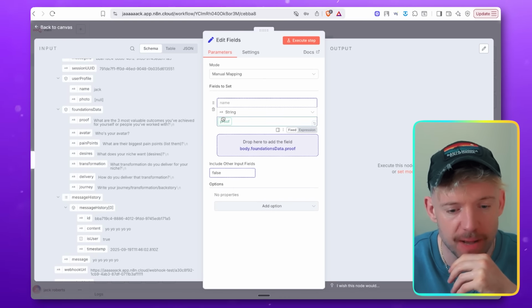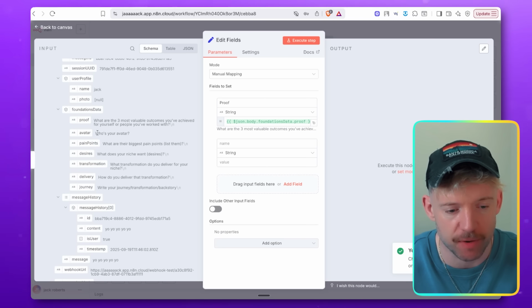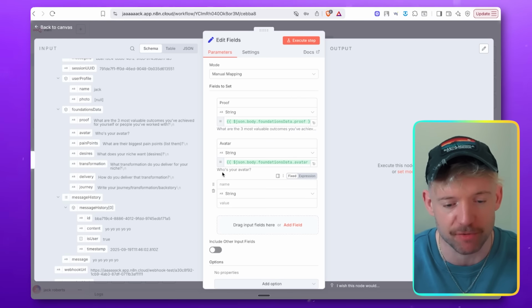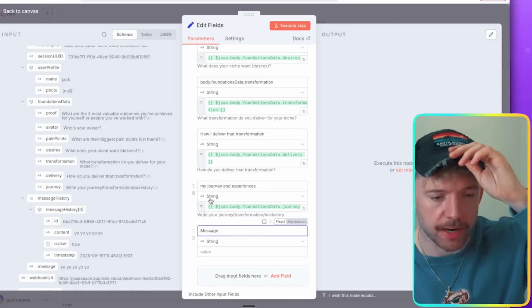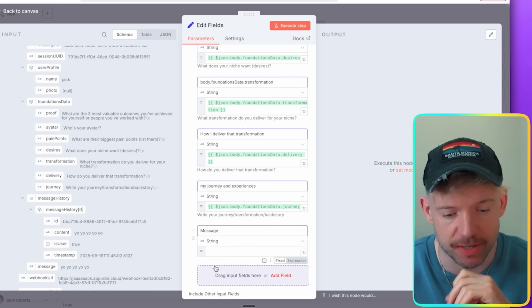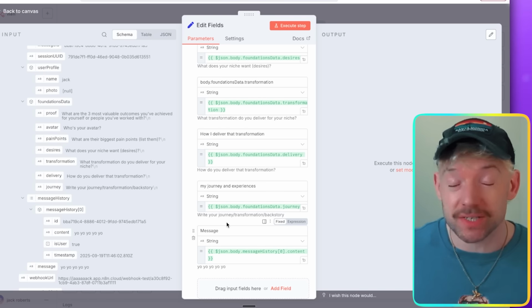And really simply, we're going to map over the proof, and we'll just call this one proof, right? And then we go over to avatar, and what do we call that one? You might have guessed it, avatar. Right, so I'll skip past this so you don't have to watch it all. All right, guys, that is done. But the last thing we want to do down here is add in the message. What we could also do, by the way, is based on their chat history, add certain information about the kind of questions they're asking.